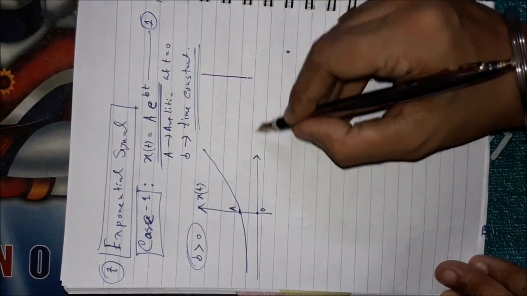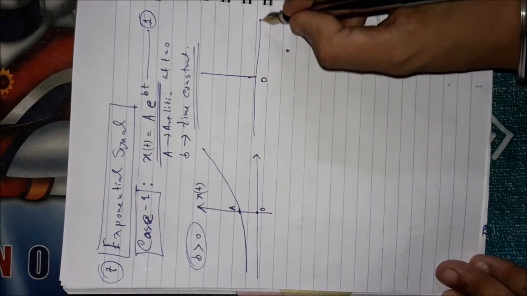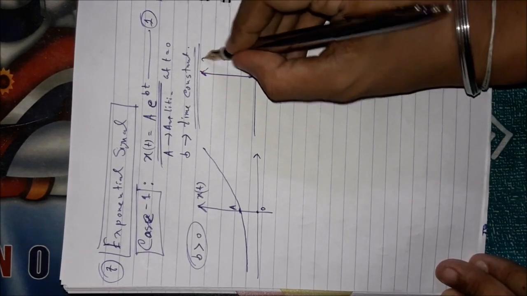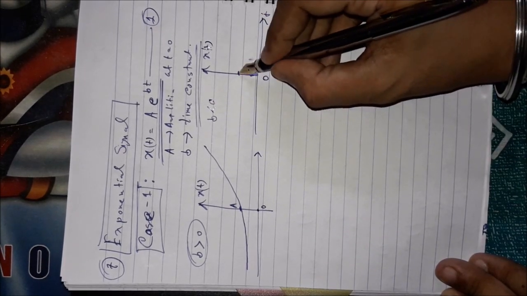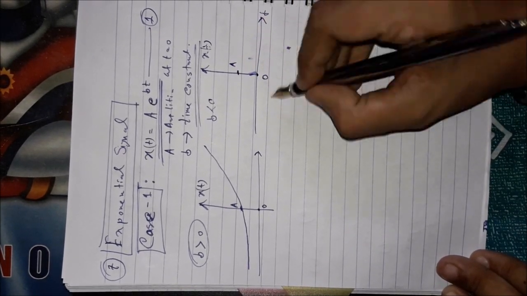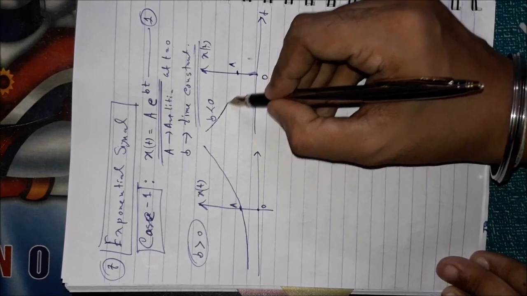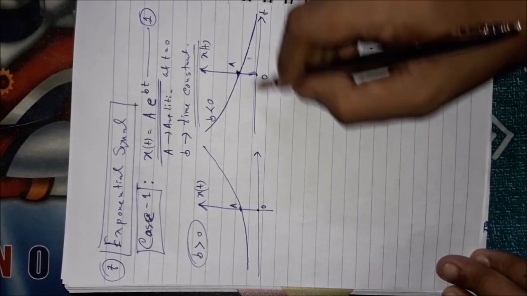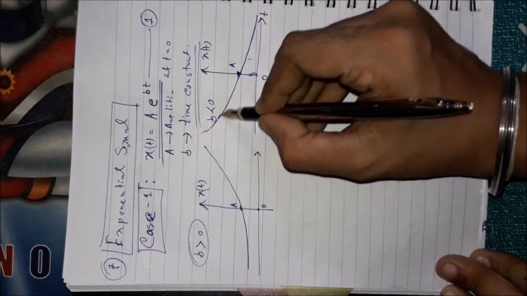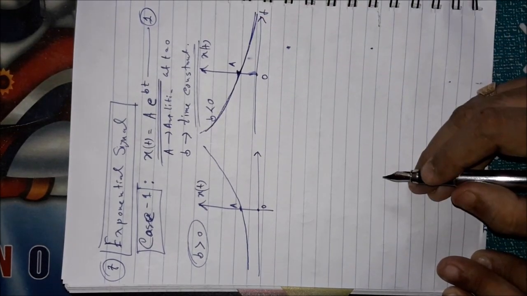And if you have this b value, the time constant value, which is negative, then how will be the curve? Again the same thing, locate the amplitude at t equal to 0 and it will have the exponential decay. It will pass through this value at t equal to 0. Okay, it will have the exponential decay like this.